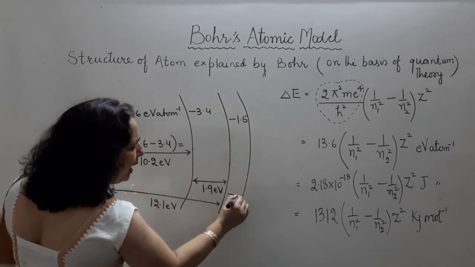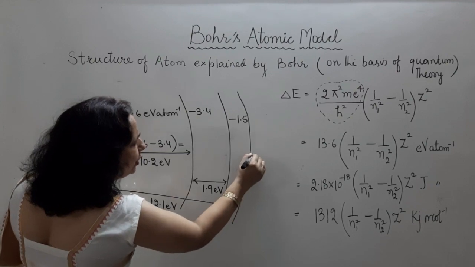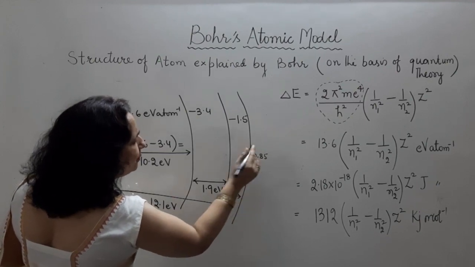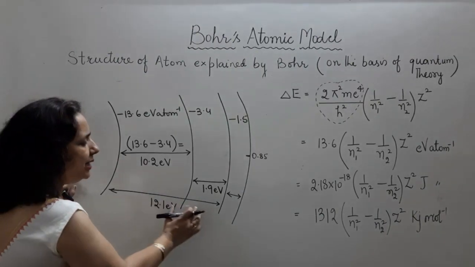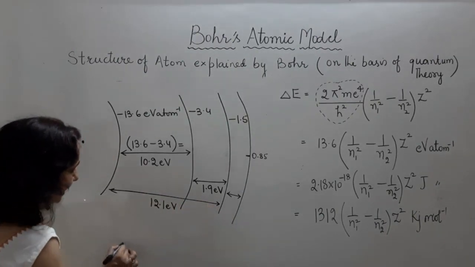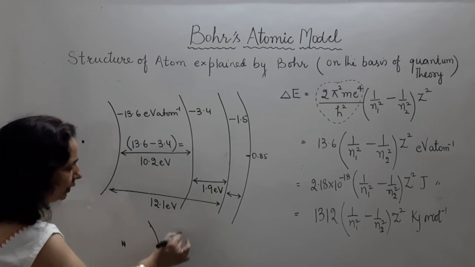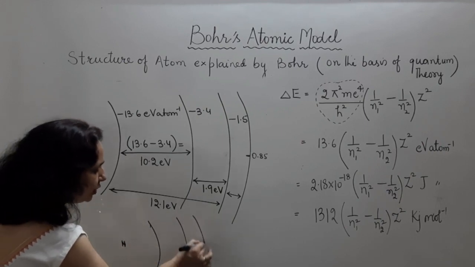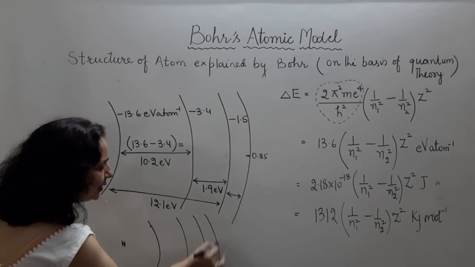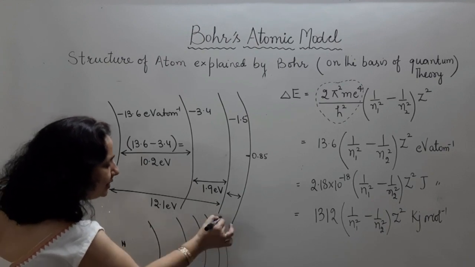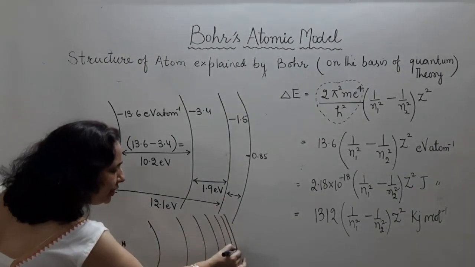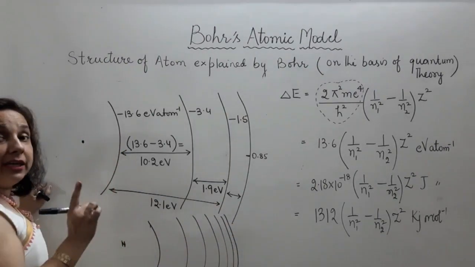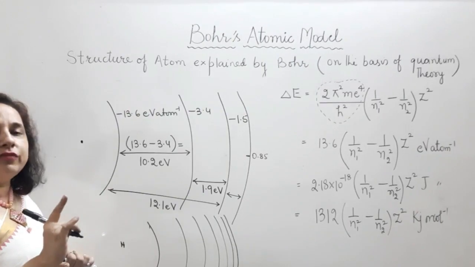अब आपके पास ये गैप धीरे धीरे कम होता जाएगा, क्योंकि अब यहाँ आ गया 0.85, तो 0.85 और 1.5 के बीच का डिफरेंस, तो एनर्जी गैप डिक्रीजेस. That is the reason when I draw an atom, I always try to draw this type of picture. It means this picture is indicating that energy gap is decreasing. Slowly and slowly, shells are coming close in terms of energy, not in terms of distance.